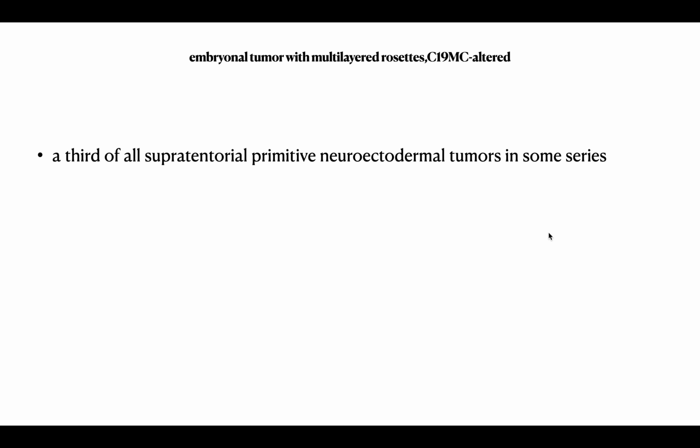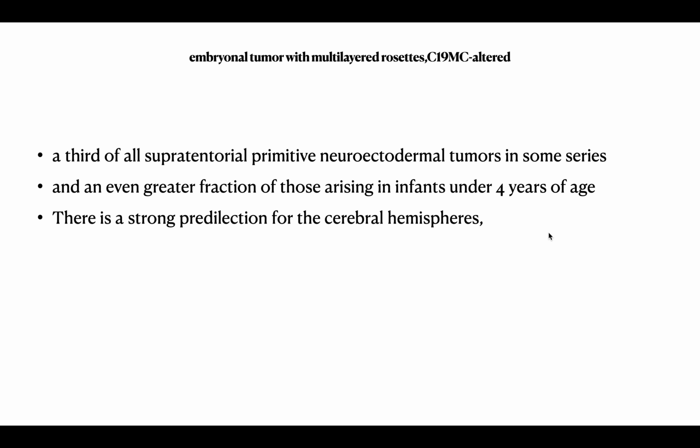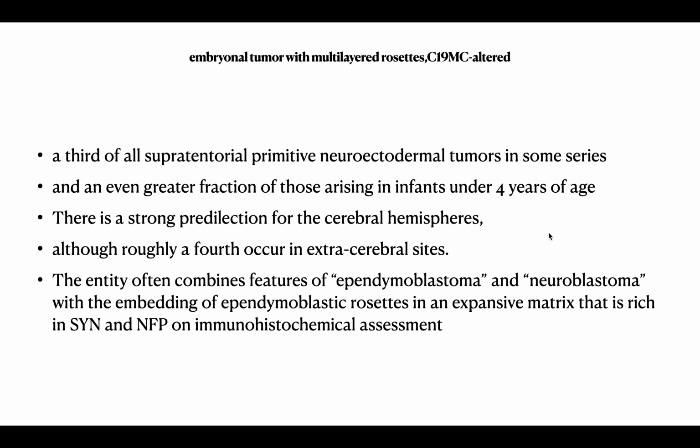So, embryonal tumor with multilayered rosettes, C19MC altered. This forms at least a third of all the supratentorial PNETs in some series, and more than a third when in infants under 4 years of age. There is a strong predilection for the cerebral hemispheres, and roughly a fourth occur at extracerebral sites. The entity often combines features of ependymoblastoma and neuroblastoma, with the embedding of ependymoblastic rosettes in an expansive matrix that is rich in synaptophysin and NFP on immunohistochemical assessment.